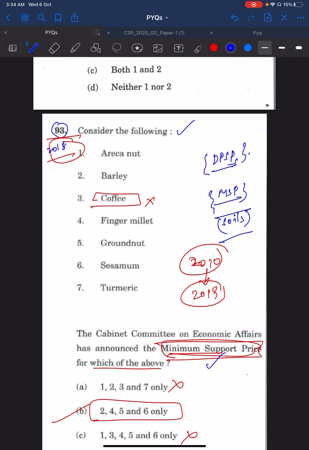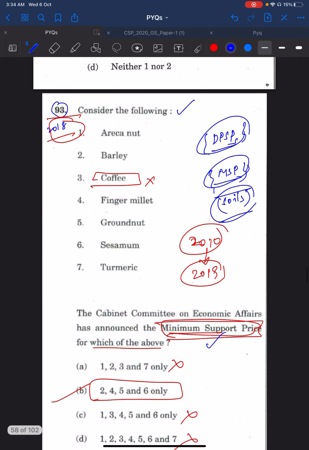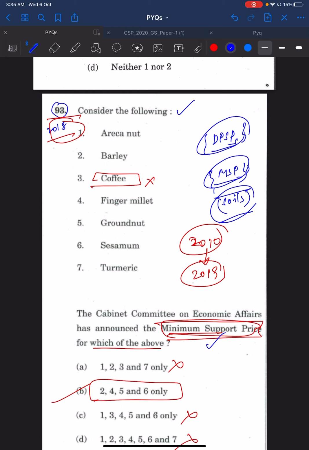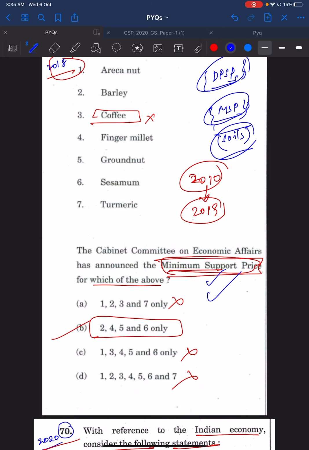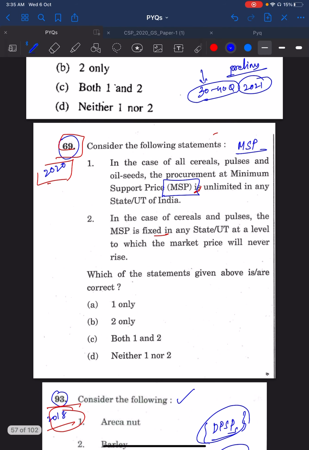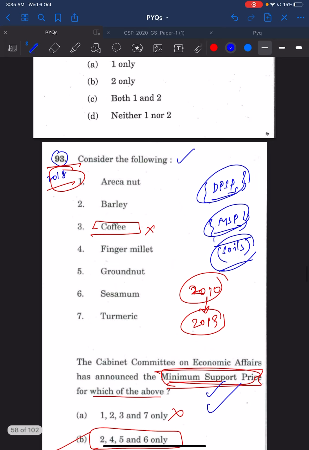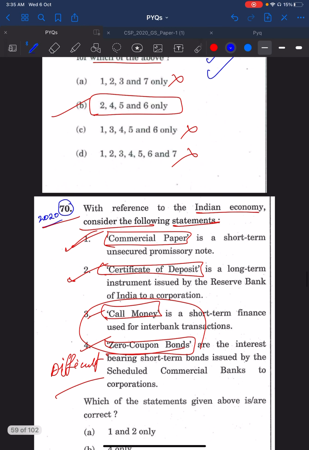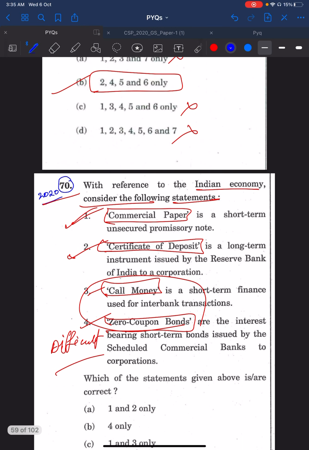If you go through these previous year question papers, you will understand these concepts are repeated again and again, and it is your basic duty, expected from you, and you should have gone through this. So here again, MSP was asked in 2018 93rd question, and again in the 2020 69th question. Then you see the 2020 70th question. This is a very